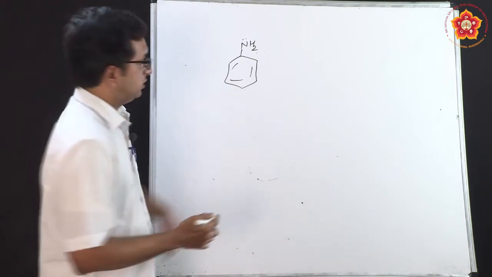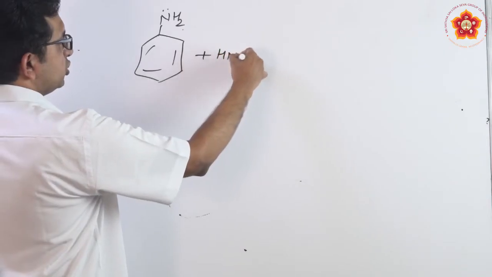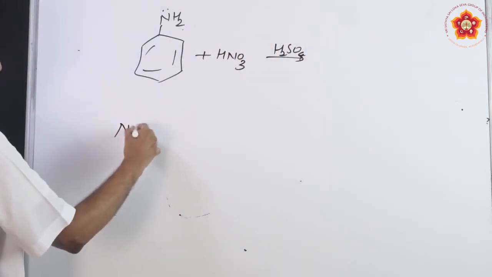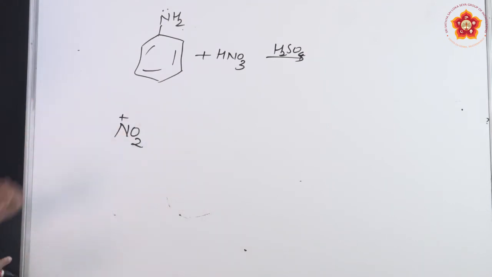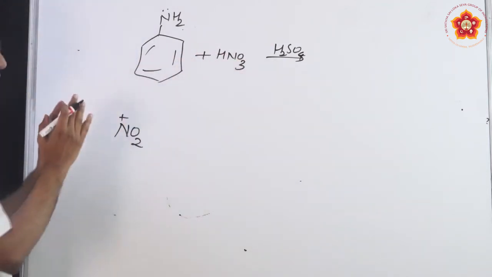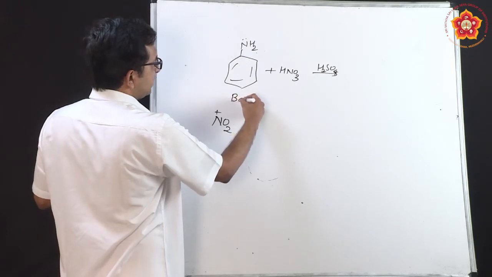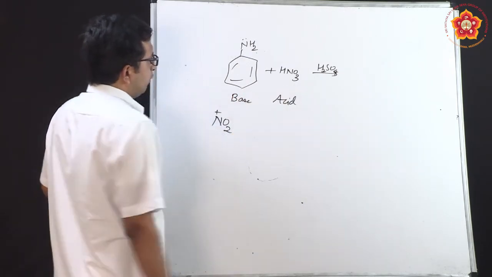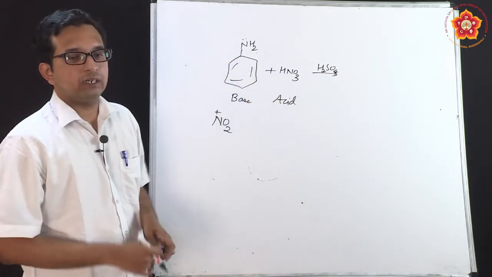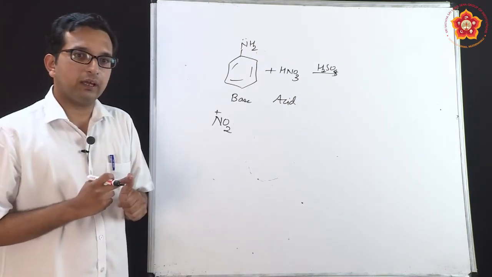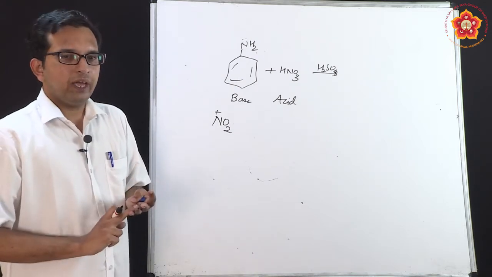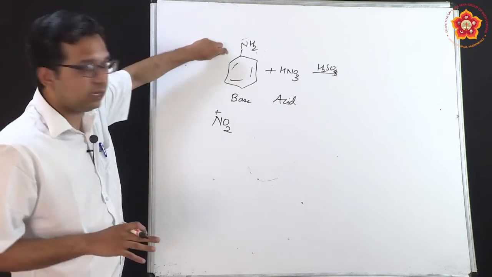But in this case, for nitration we actually tend to use HNO3 in the presence of H2SO4. We know very well that this is the nitrating reagent, and NO2+ is the electrophile which is generated. But please understand that along with this nitration reaction, there is a simultaneous acid-base reaction happening. We have already studied that aniline is a base, and this is an acid. So please rewind your understanding about nitration of haloarenes, alcohols, carboxylic acids, aldehydes, ketones. Everywhere those were not basic compounds, but aniline is a basic compound.